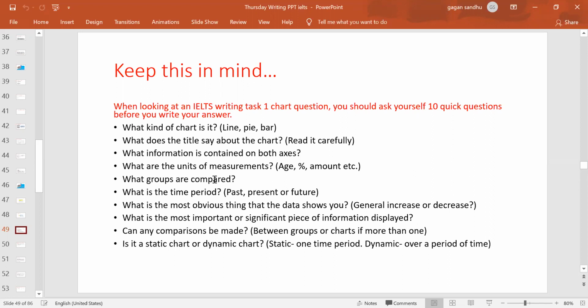What groups are compared? So just look for any grouping you can see in the task. Like suppose you feel like, okay, these are two pieces of the bars which are quite similar, or there are three pieces of the bar which are almost the same, right? So that means those are the information which can be taken as one group. And then I'll be looking at some more pieces of information which are alike,